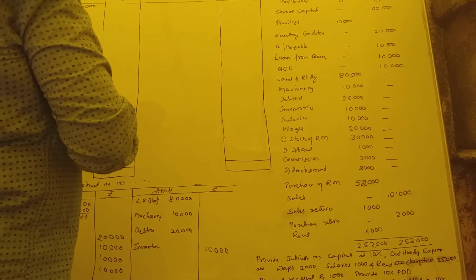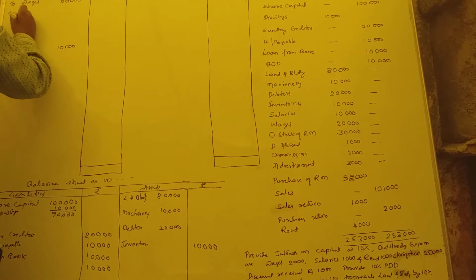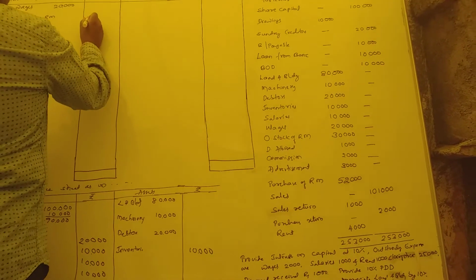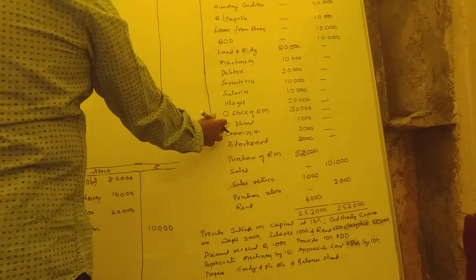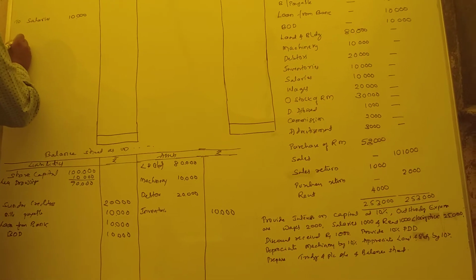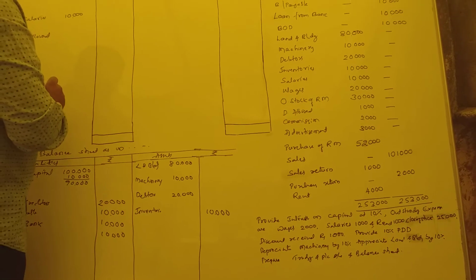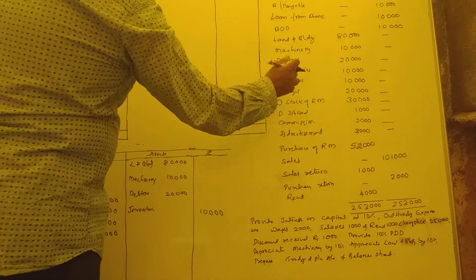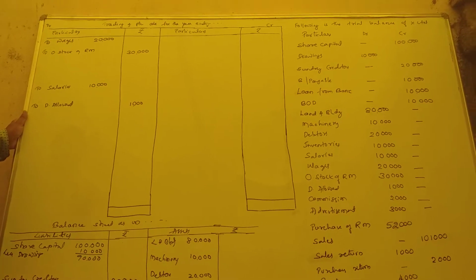Now, salary is over. Opening stock of raw material, 30,000. So discount allowed. It's indirect expenditure. Discount allowed, how much? Discount allowed 1,000. Next, commission.